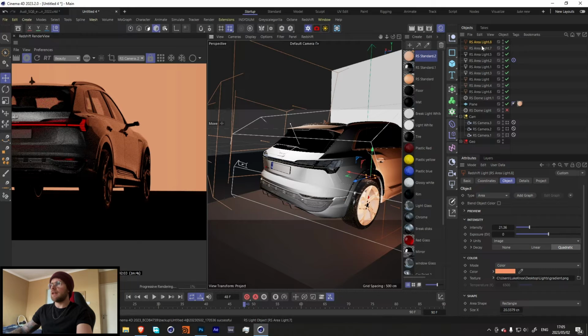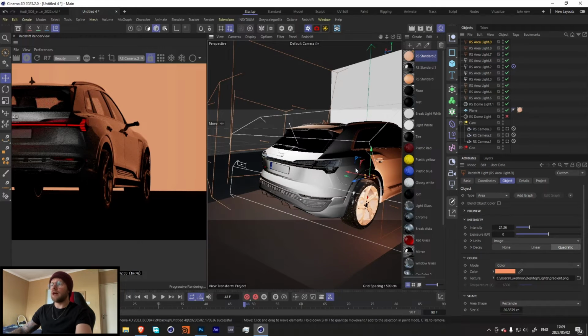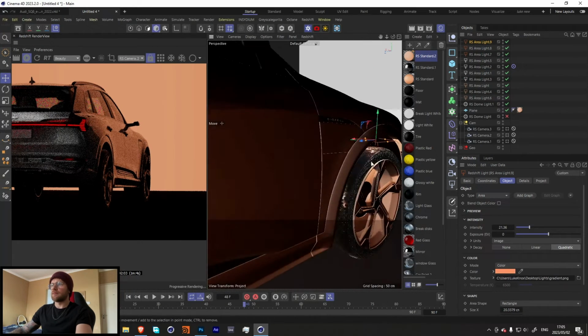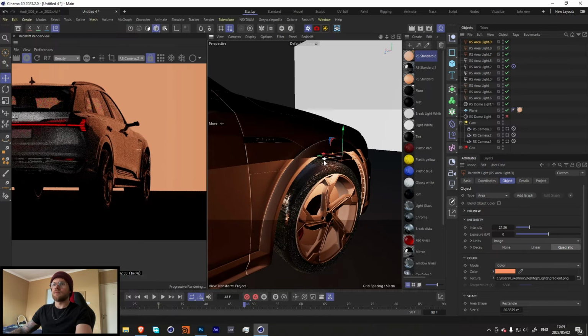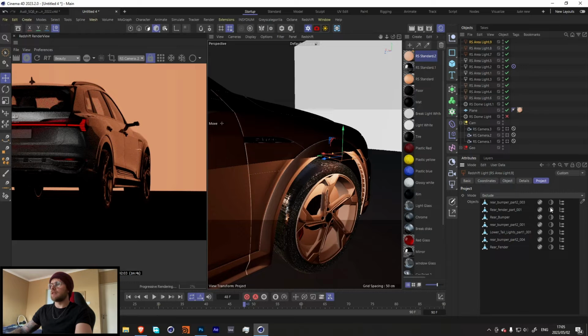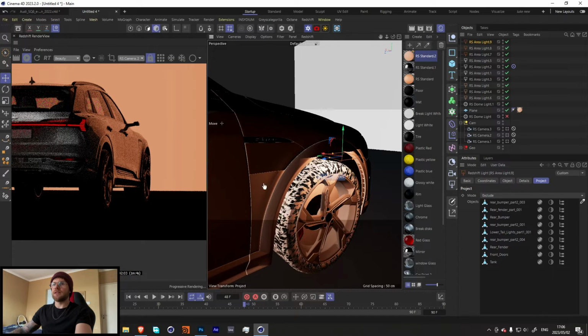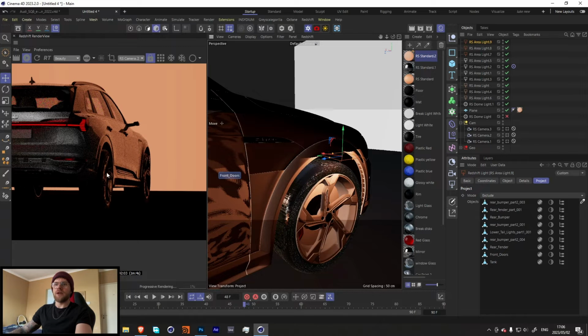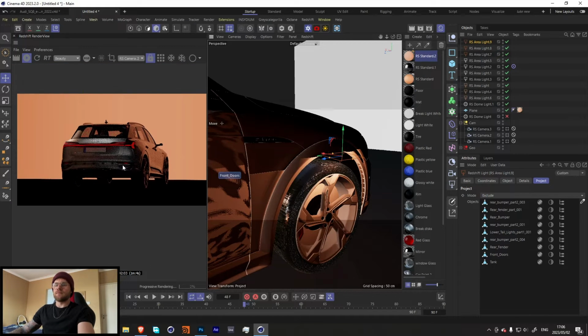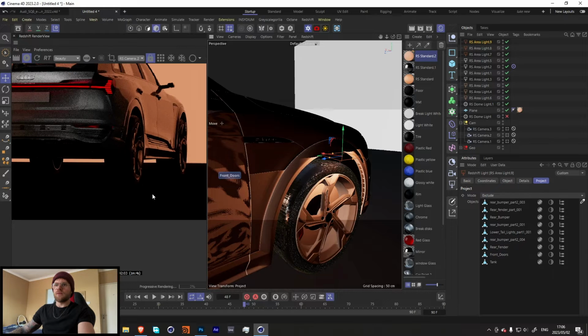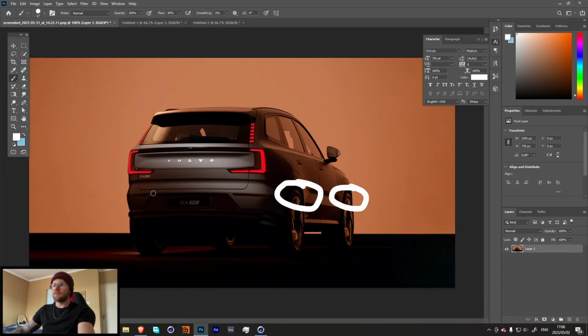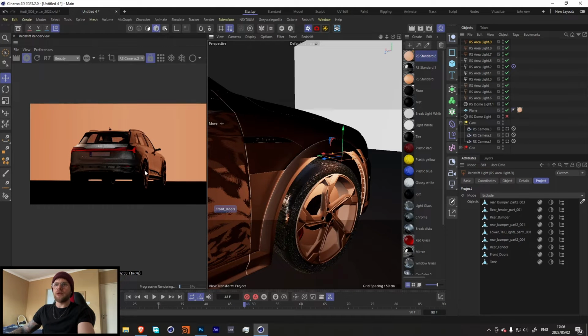Let's copy this light and do the same thing for our front tire. We're also shining light here and we don't want that, so we can do the same thing. I'm going over here and making sure we exclude these. And now we have better render over here. Nice, so you'll notice over here, we still have it where it is pitch black, just like we have it over here where it is pitch black.